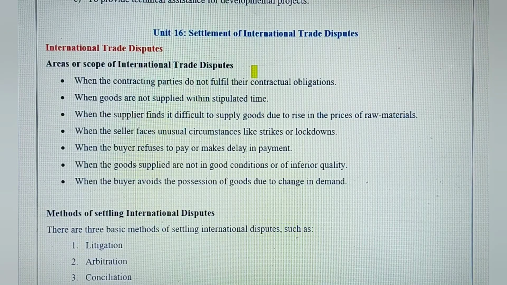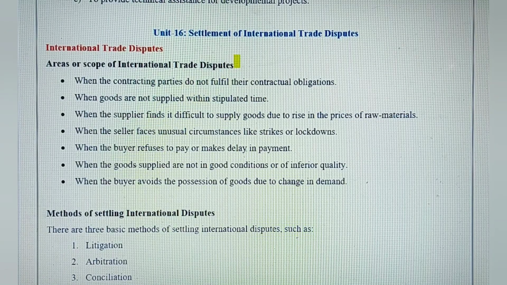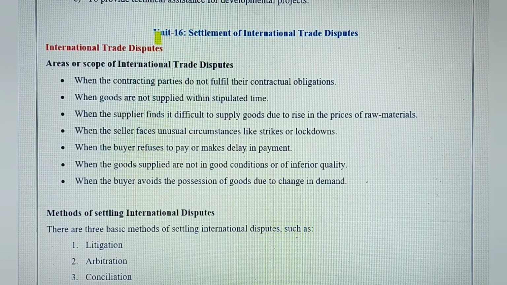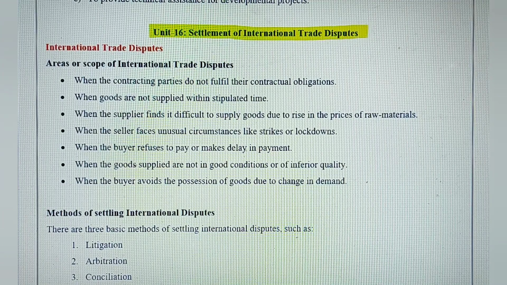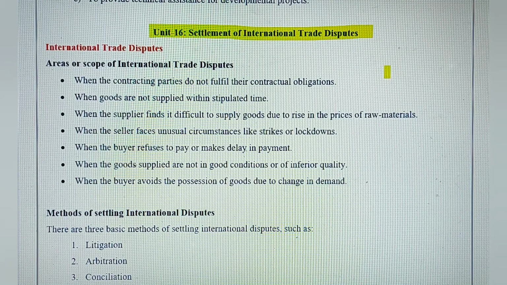Okay friend, I have skipped some units here which are less important for your exams, and we will do Unit 16, Settlement of International Trade Disputes. This is one of the very important units, and you should revise this unit properly for the exams.